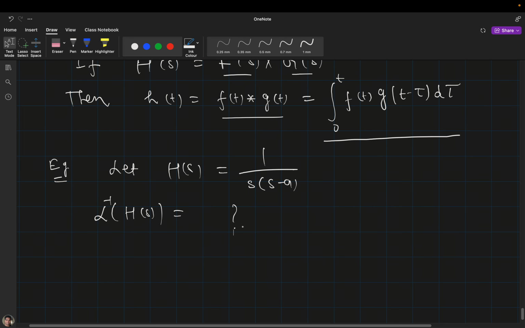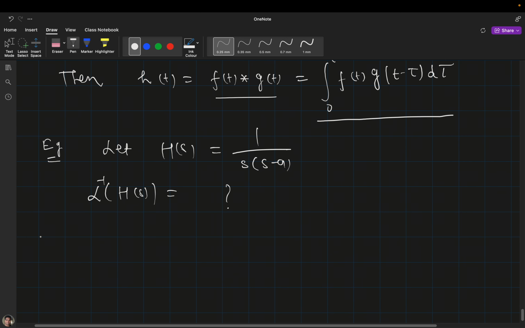You can assume F(s) equal to 1 by s, and G(s) equal to 1 divided by s minus a.